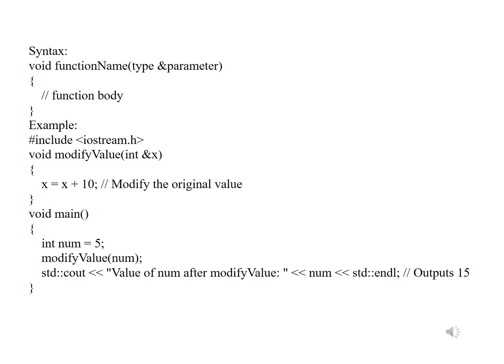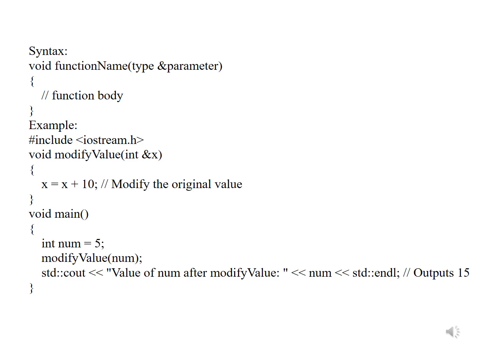The example program we are writing: #include <iostream.h>, void modify_value(int &x) { x = x + 10; }. So x is modified, that is, the original data will be modified, because we are passing x with an ampersand. Ampersand is an address reference, that is a reference of that value. Void main, int num = 5; modify_value(num); cout the value of num after modify_value, end line.